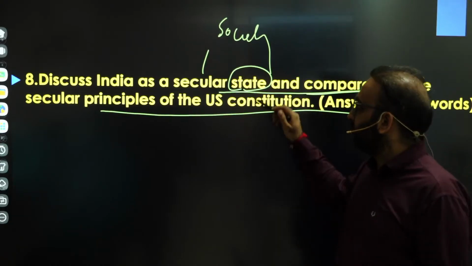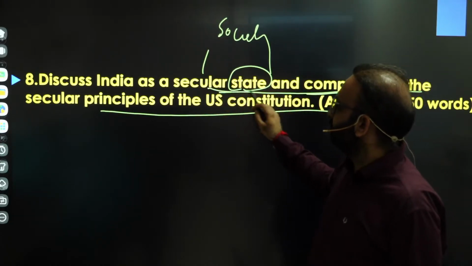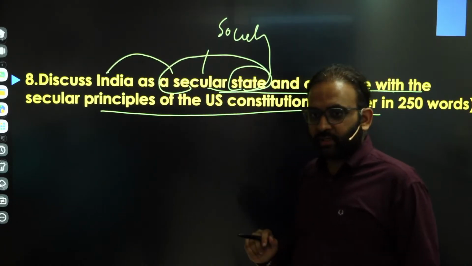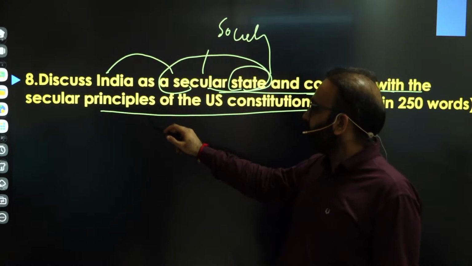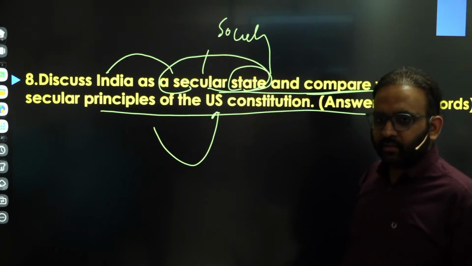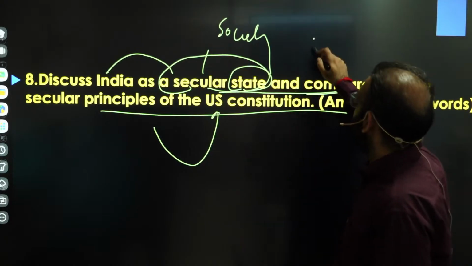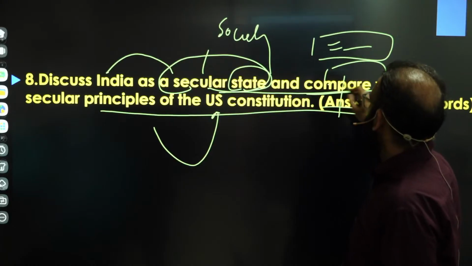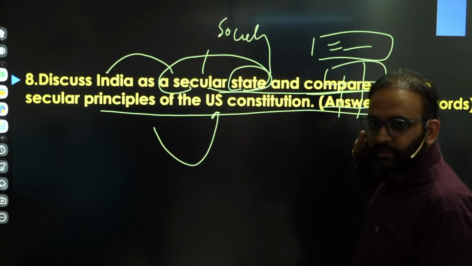So here there are two parts of the question. First, you have to discuss what is the nature of India as a secular state. Then you have to compare it with the US Constitution. There are two ways to answer this question. First, you talk about India as a secular state, then make a table of India and US secular state nature.